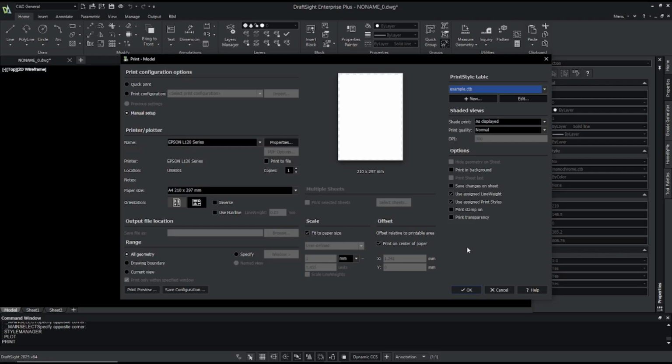Okay, that's it for the basic DraftSight tutorial, how to add plot style.